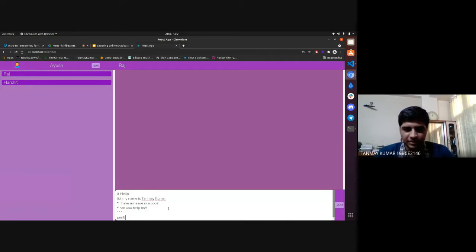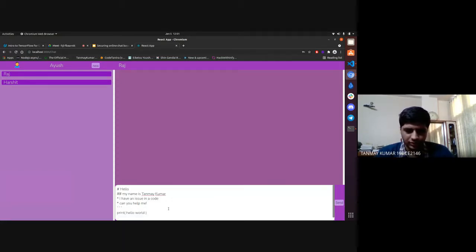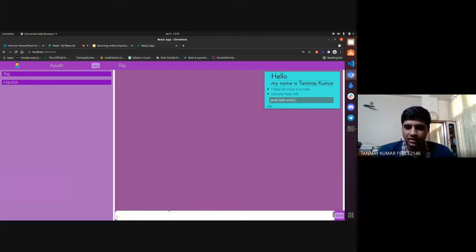Let's consider just a simple example for this moment. So I will press Shift Enter. I can press Shift Enter, or I can click Send, and it will send the data.